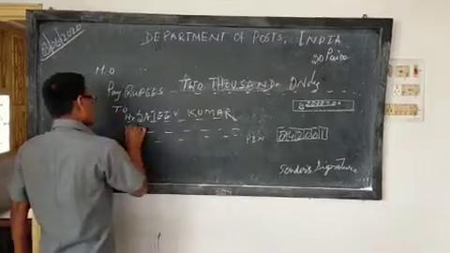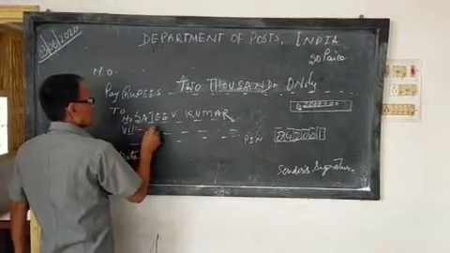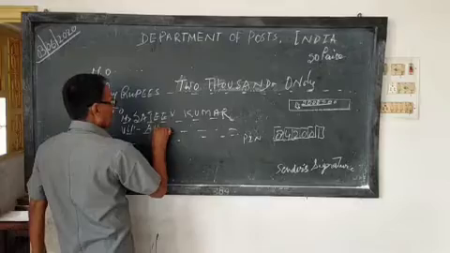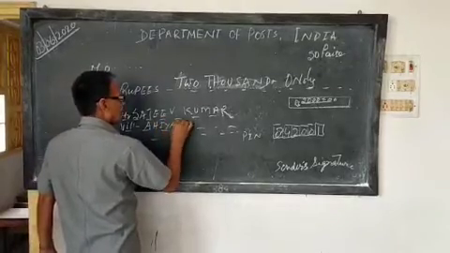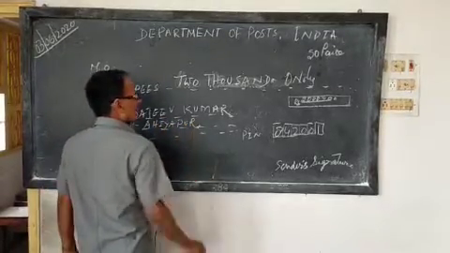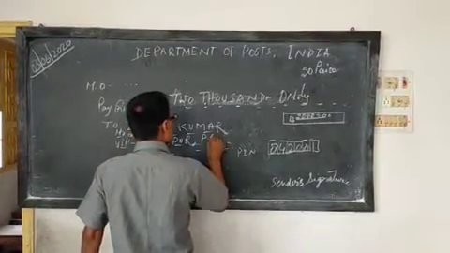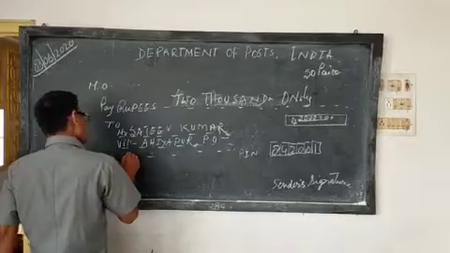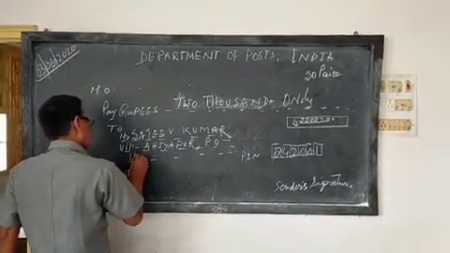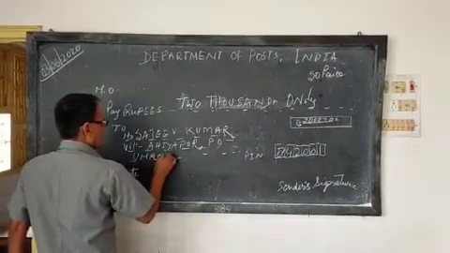You will have to write the village, suppose Ahiyapur. Now you will have to write the post office, Umanagar.